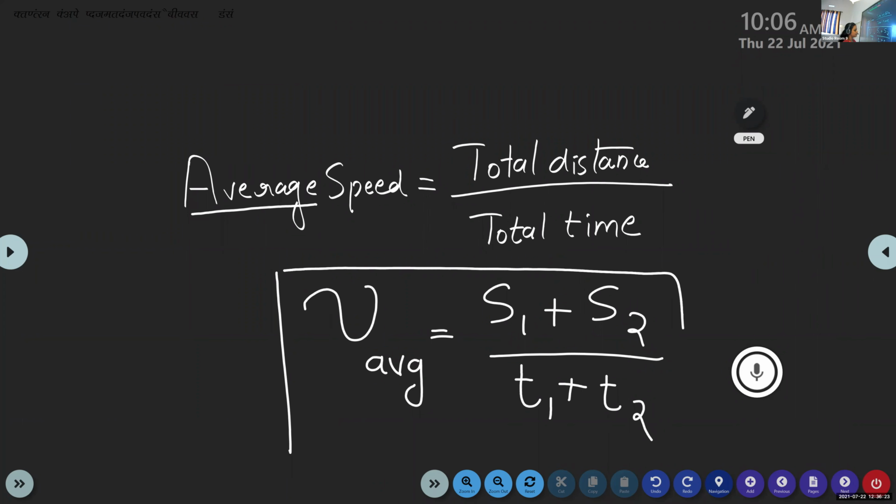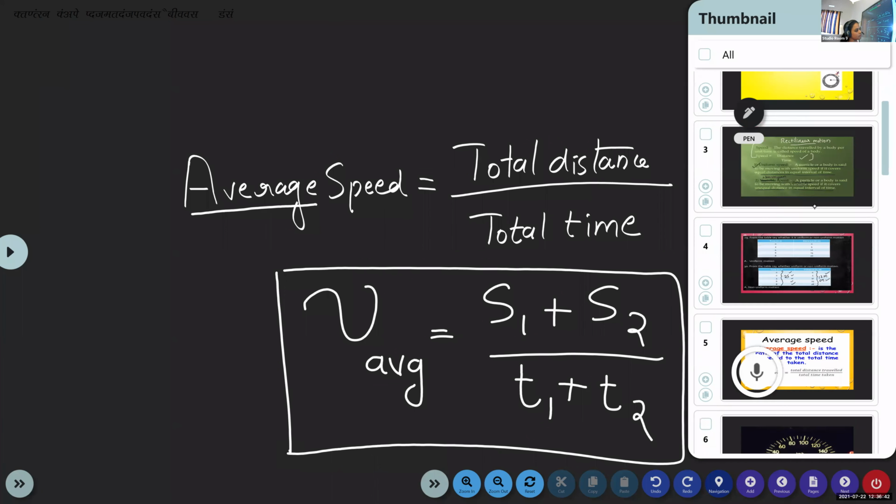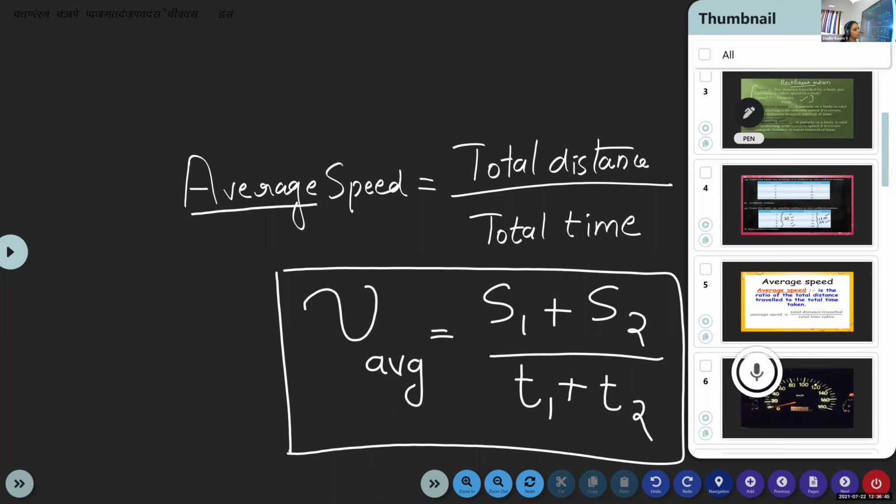So this is the equation for calculating the average speed of the object. The average speed of the object is given by total distance divided by total time taken. So nu average is equal to S1 plus S2 divided by T1 plus T2. Average speed is the ratio of the total distance traveled by the object to the total time taken to cover that distance.